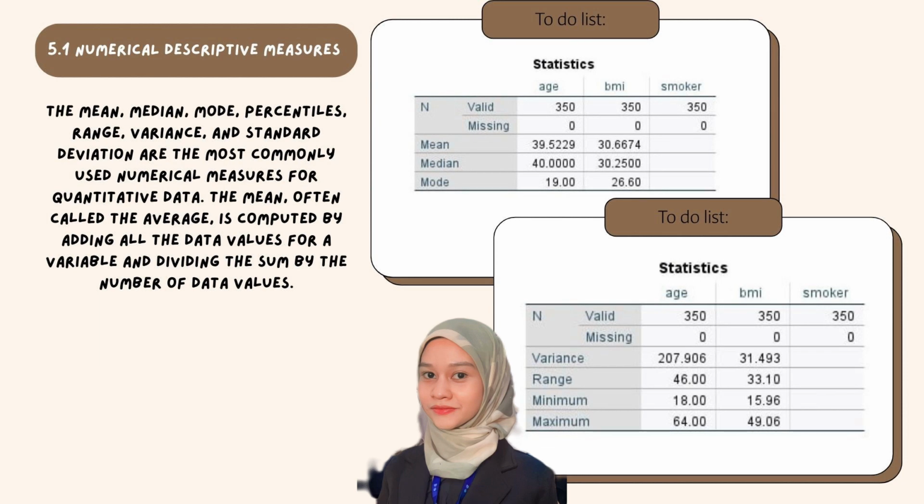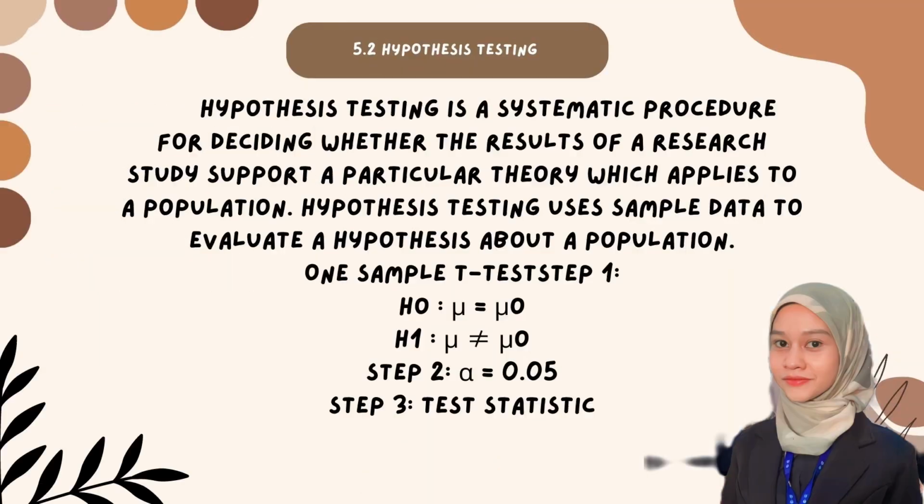The first is numeric descriptive measure. Second, hypothesis testing. Third, correlation analysis. Fourth, confidence interval. And the last is prediction modeling. The second is hypothesis testing.